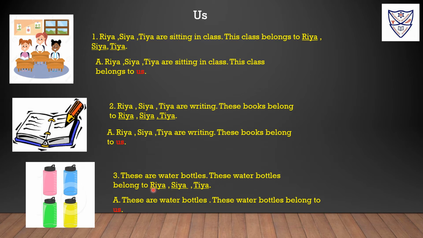So instead of nouns we are using the object pronoun, that is us. An object pronoun always comes after a verb. Here belong is a verb and after it comes the object pronoun us. Us also includes myself.